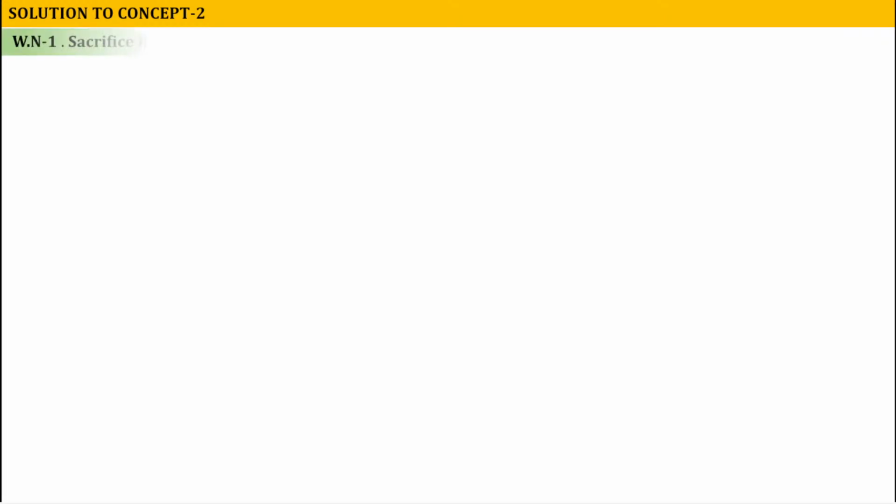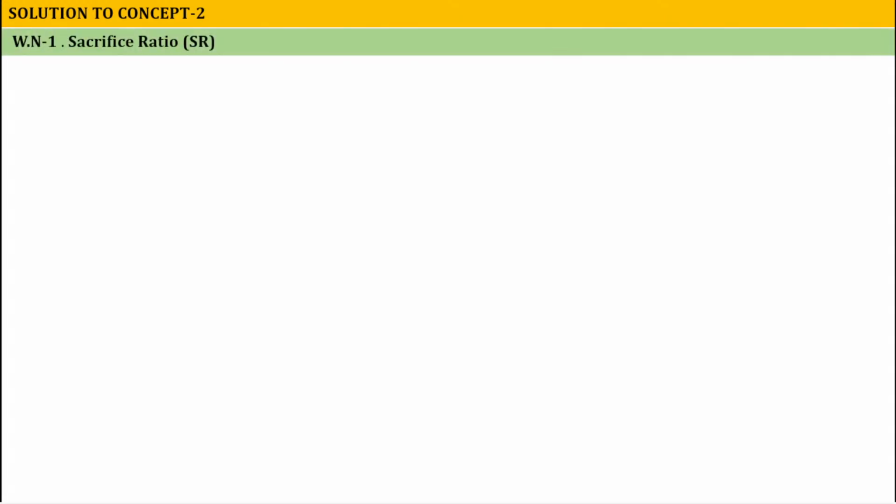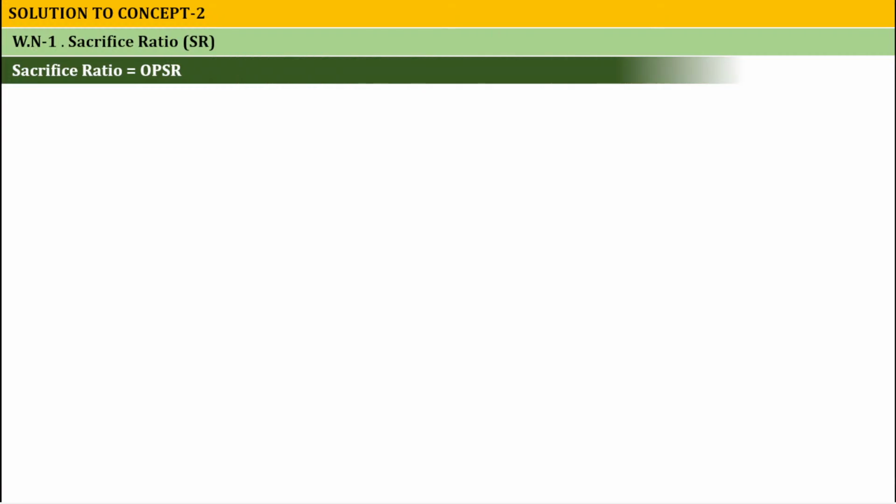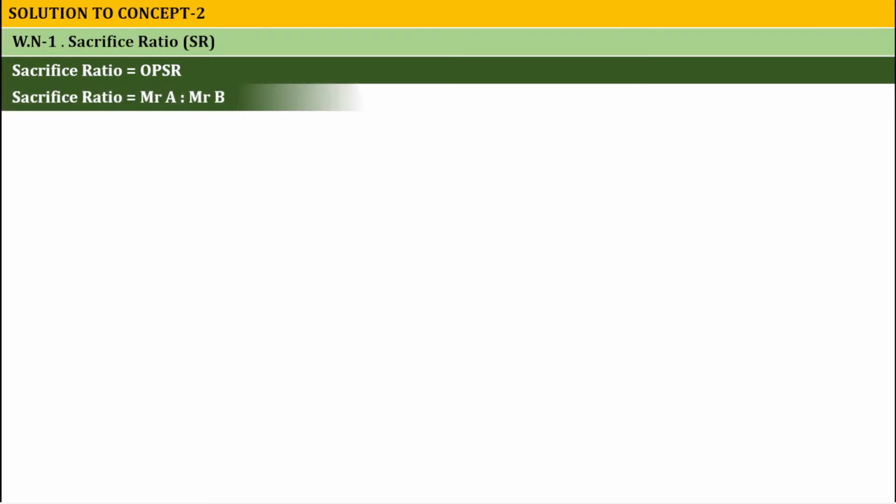Solution to concept number 2. Step number 1 is working note number 1, calculation of sacrifice ratio. In case of admission of a partner, if the new partner brings the cash for goodwill or does not bring the cash for goodwill, sacrifice ratio is required. Sacrifice ratio is equal to OPSR. Why? In the question, OPSR and new partner profit sharing ratio are given. There is no other information. That's why the OPSR itself is the sacrifice ratio.